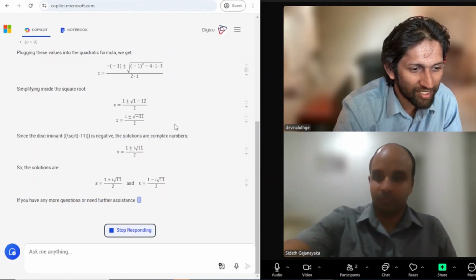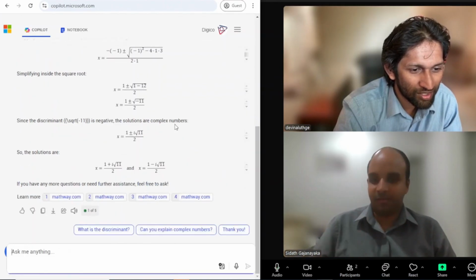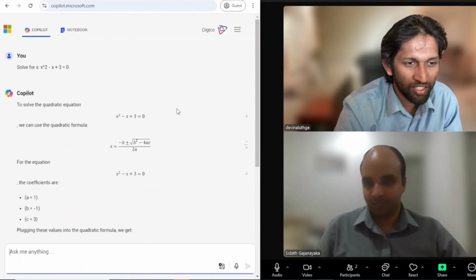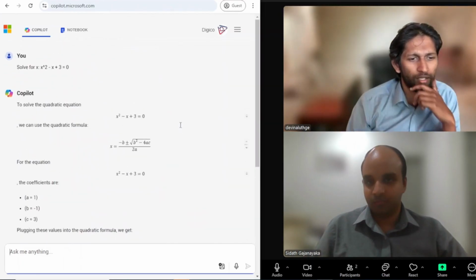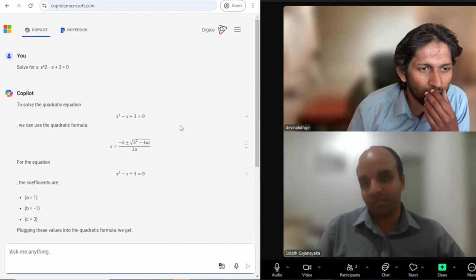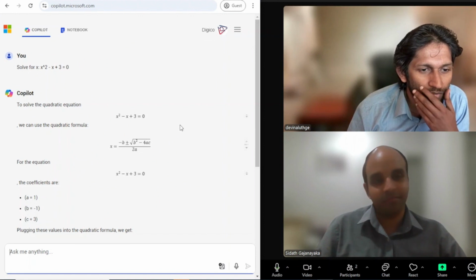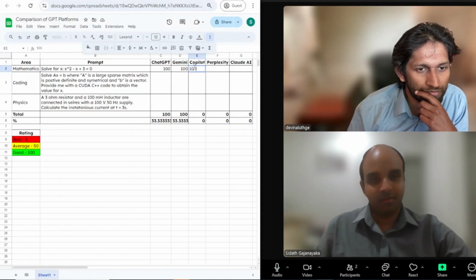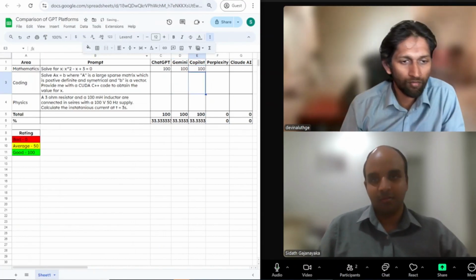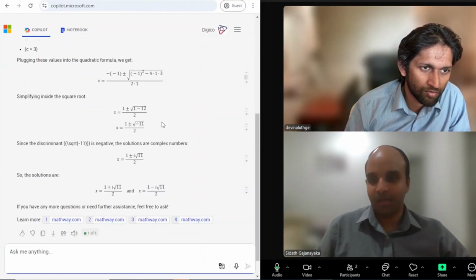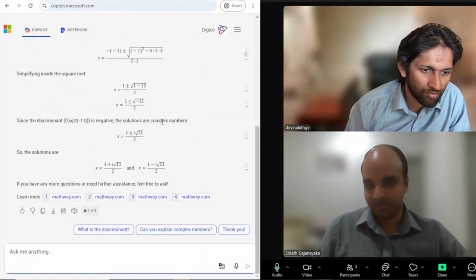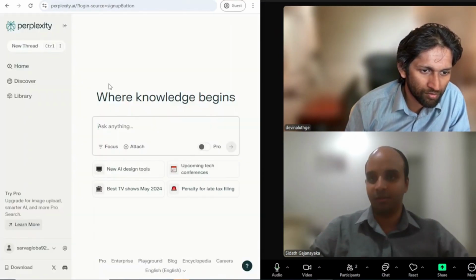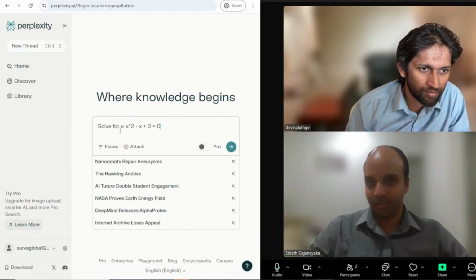Yeah, it's the same thing. Okay, same. So they don't simplify it. I wonder why. No, because we have only asked to solve, right? We haven't asked to simplify. So that may be the reason, because we haven't asked for the most simplified version. So Copilot also gets pretty much the same answer. So I think we are good there. And let's try Perplexity.